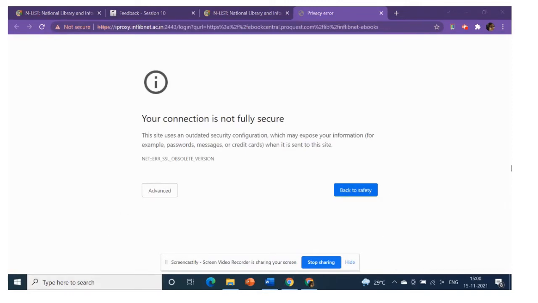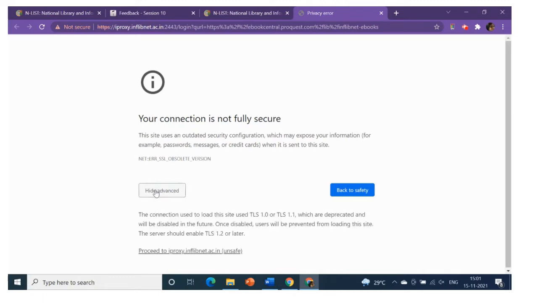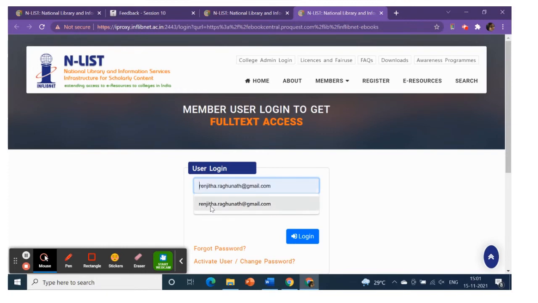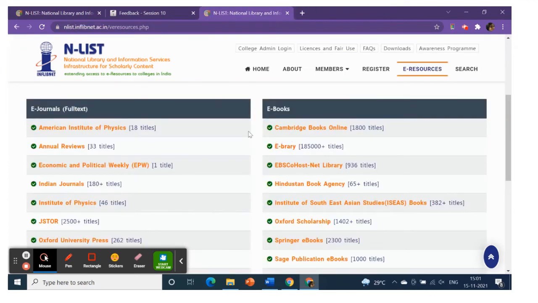So this is the page I told you about. You don't have to worry about the connection. If, while accessing journals, you end up with a page like this, all you need to do is click on the advanced button, click on the proceed to iProxy InfluentNet button. And here again, you can simply enter your user ID and your password. This is something I wanted to show you.